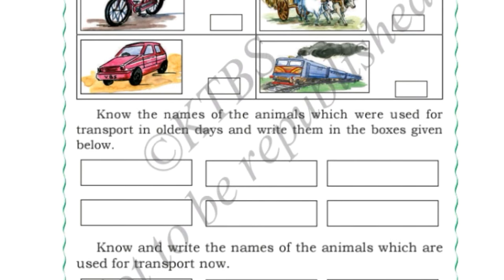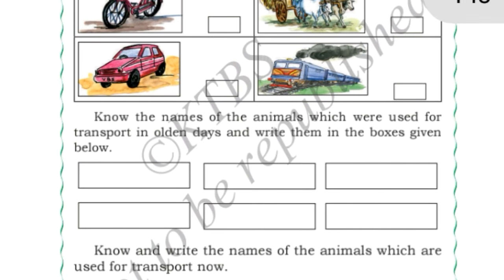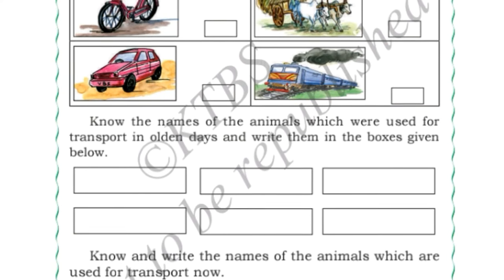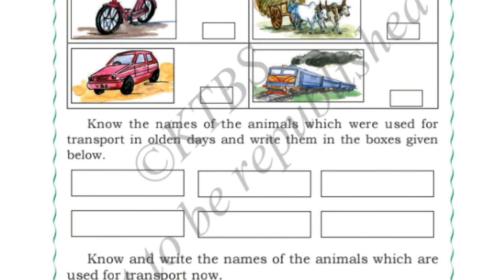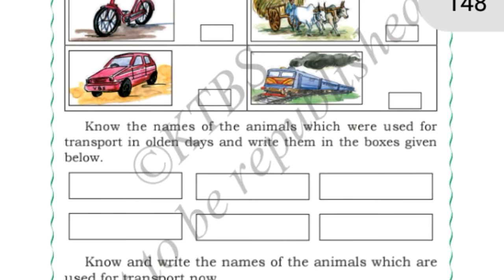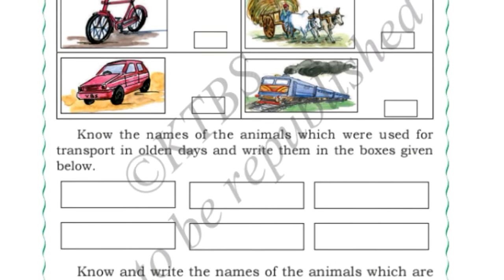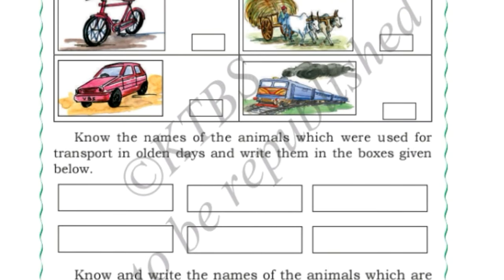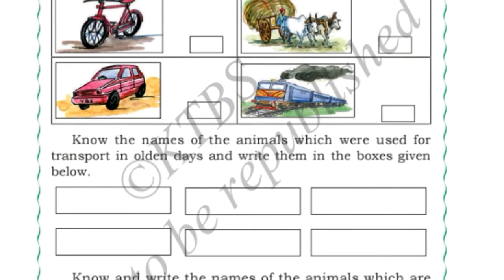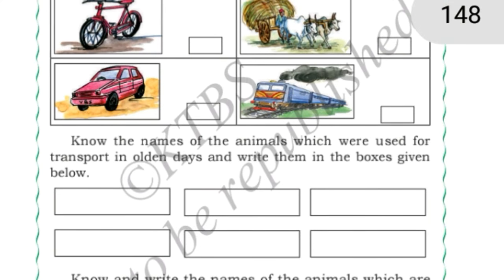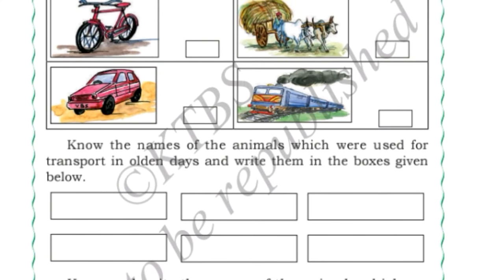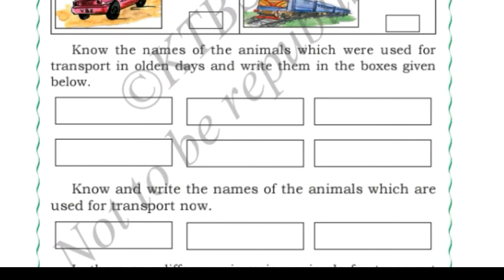What is the meaning of transport, children? Now by explaining all these things, maybe you understood the meaning of transport. What is the meaning of transport? Transport means carrying the goods or loads or people from one place to another place. Okay, now know the names of the animals which were used for transport in olden days and write them in the box given below.